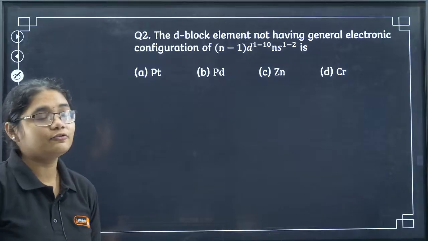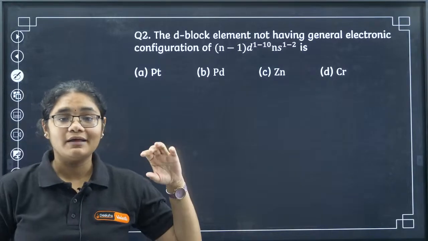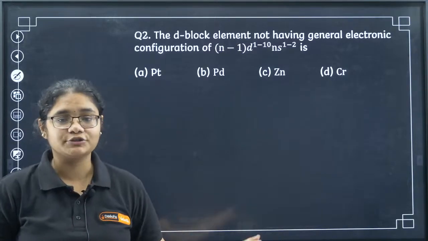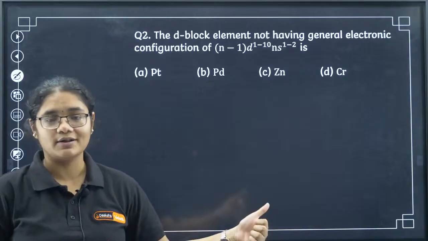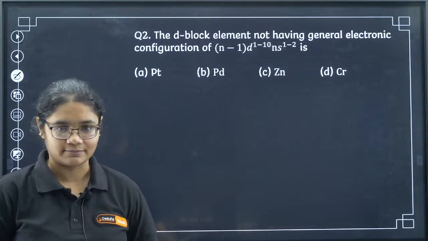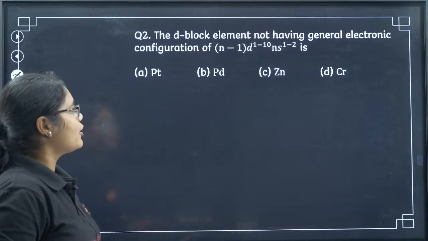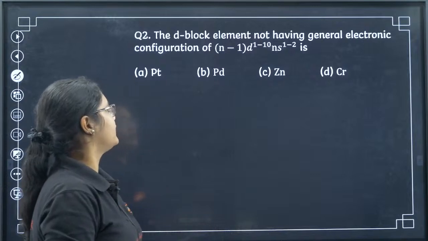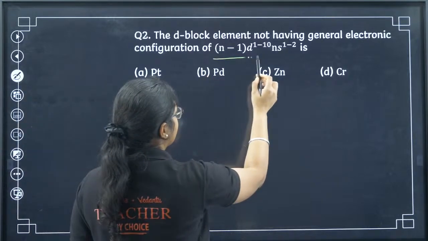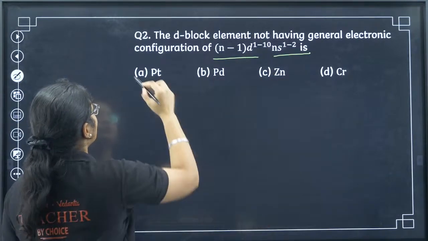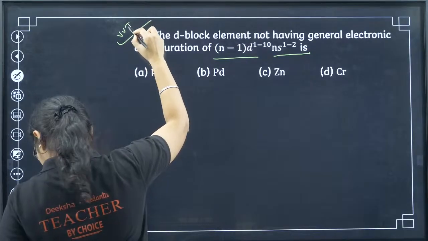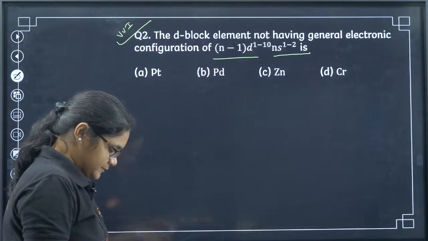Next, question number 2, then let us move fast. Students, if you have any doubt, just let me know in the comment section. I will stop and explain. If you are answering all of them correctly, we'll be moving faster. Next we have: the D block element not having general electronic configuration of (n-1)d10 ns1-2. Super important question.